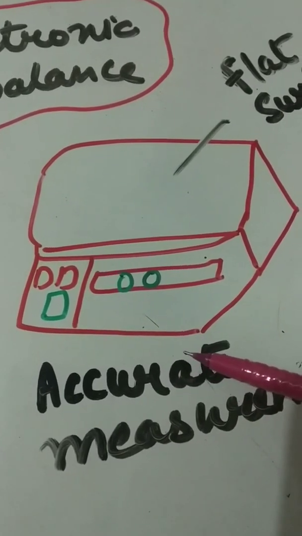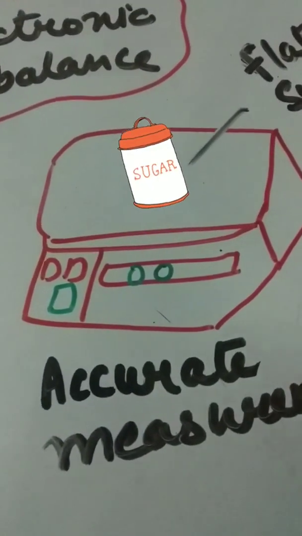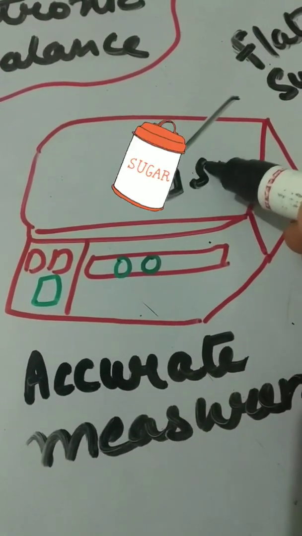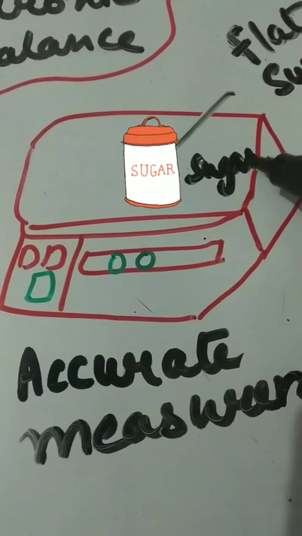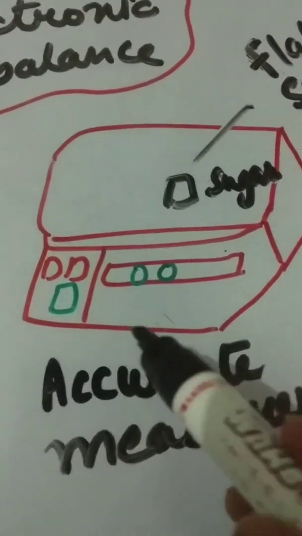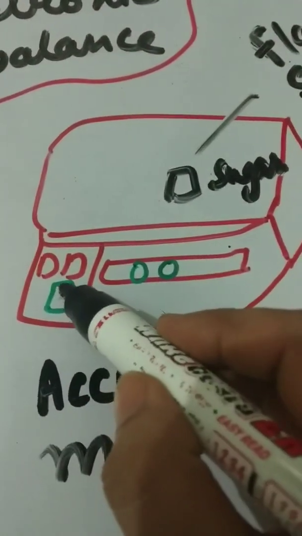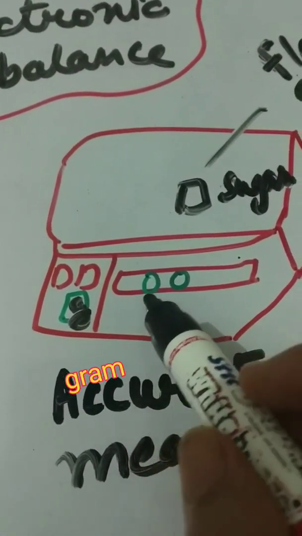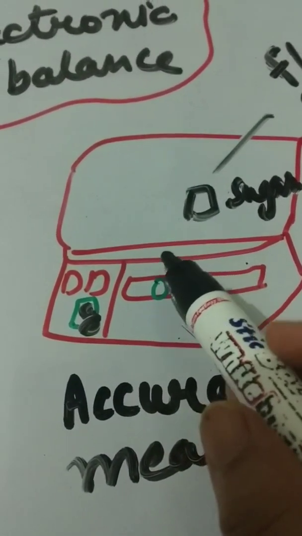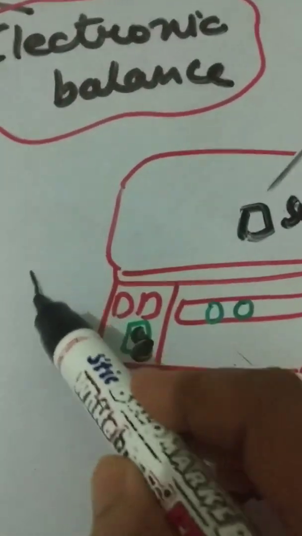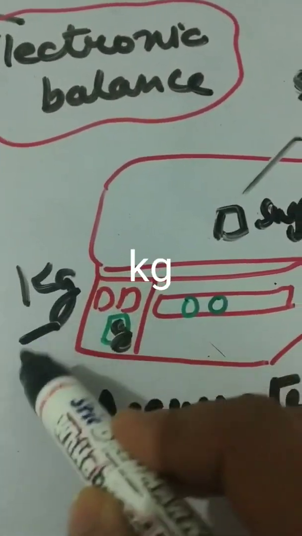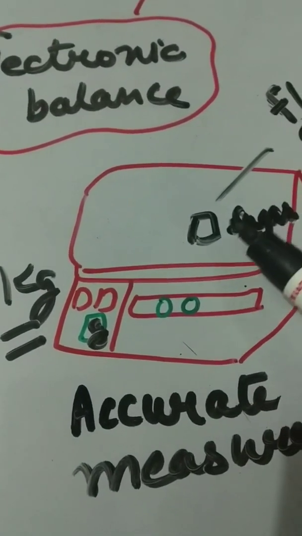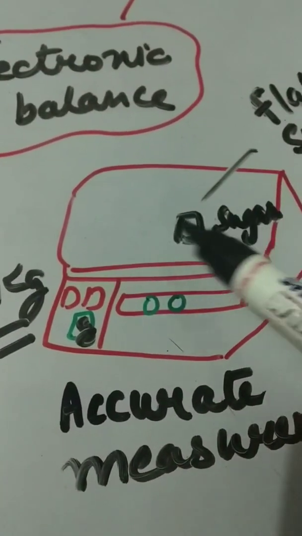For example, for measuring sugar, set the unit as gram, and for measuring the weight of a suitcase, we will set the unit as kilogram. The object is placed on the upper surface.